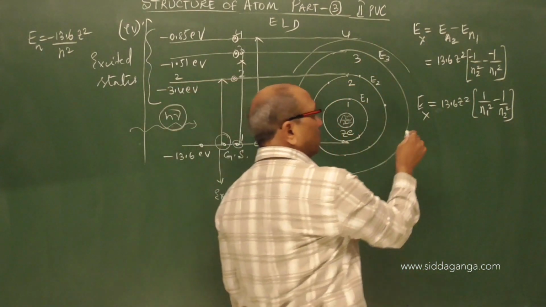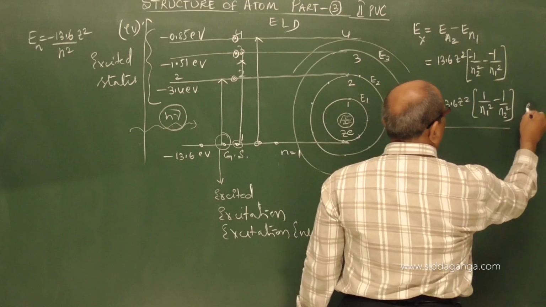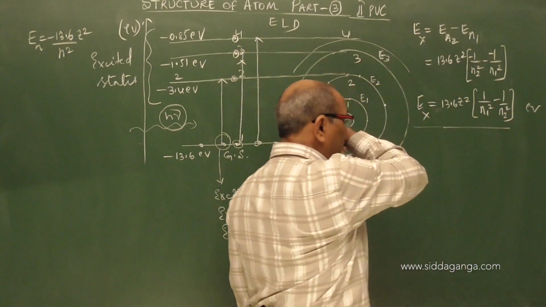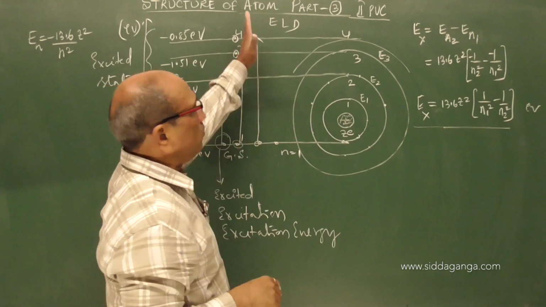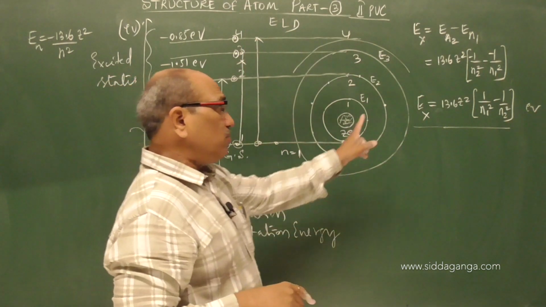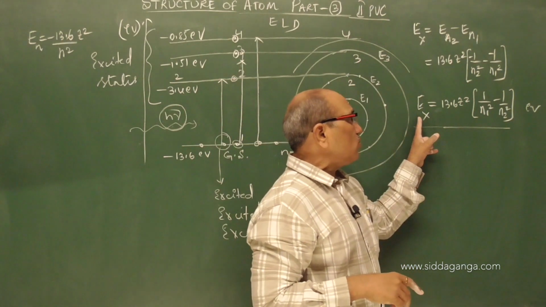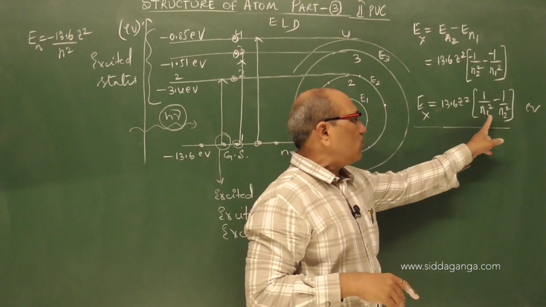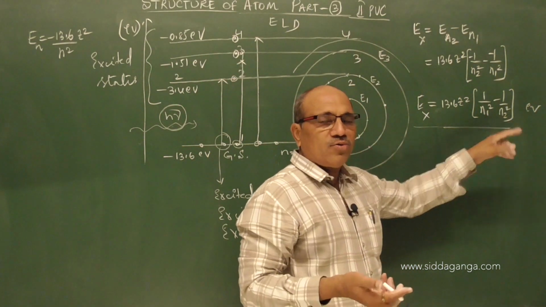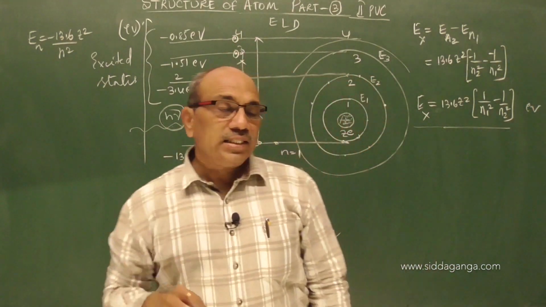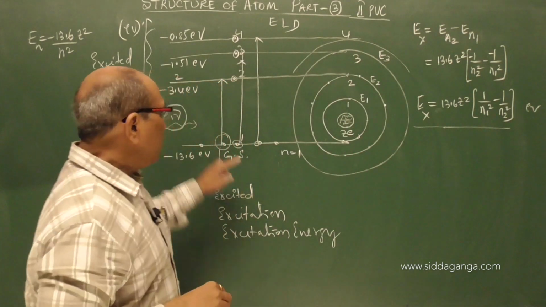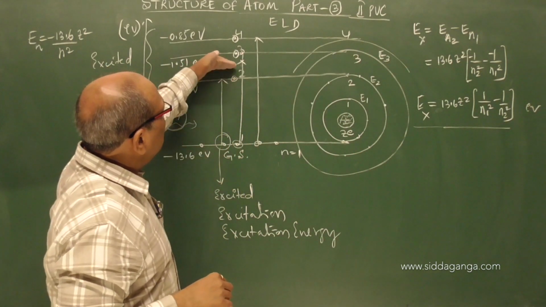Here Z is for atoms other than hydrogen, and the answer is available in electron volt. Whenever an electron jumps from a lower to a higher orbit, this much energy is the minimum necessary to go to the higher orbit, from orbit number 1 to orbit number 2. Orbit number 2 may be any one, 2, 3, 4, anything. Unless that much energy is given, it cannot happen.